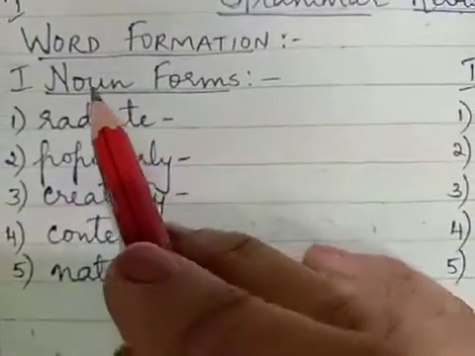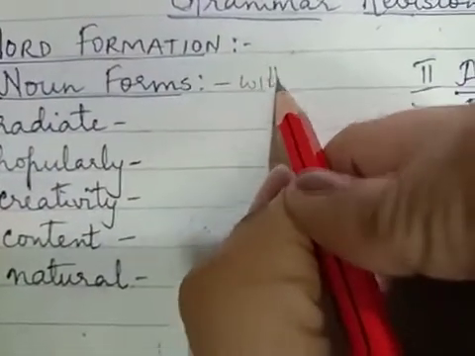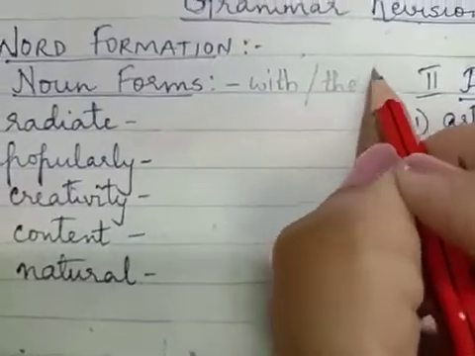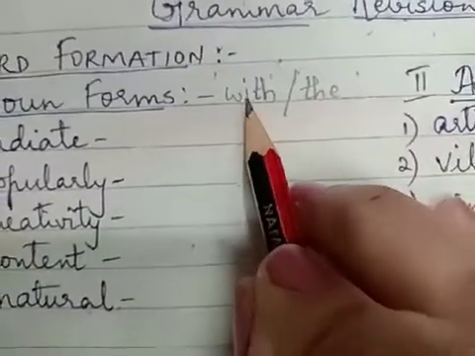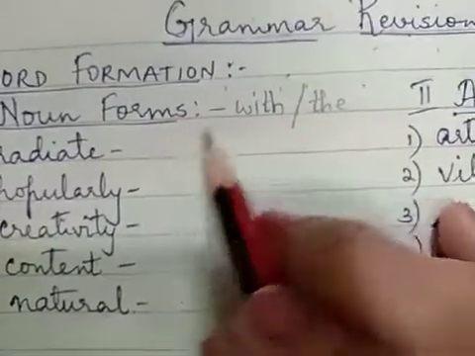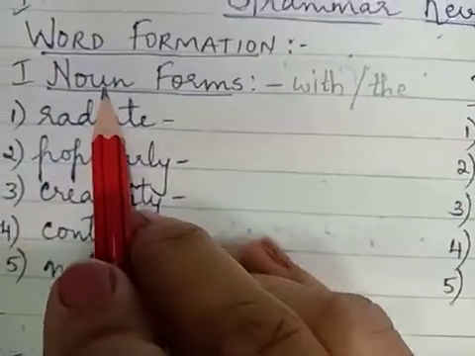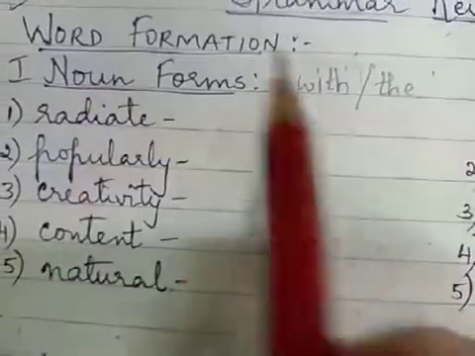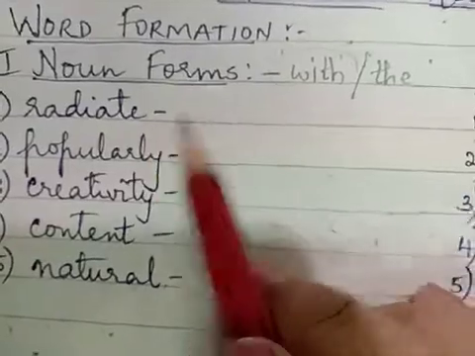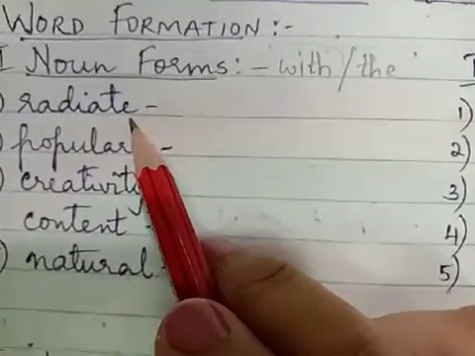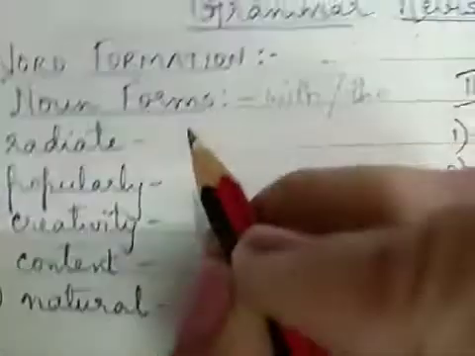Just a few examples. When you form nouns, you should either remember the word with or the word the. Okay, so this is your clue. Clue in the sense this word should be in your mind. You're not supposed to write the word here. So when you use this word and say the word along with it, it gives you a clue as to how you will get a noun form. For example, when I say radiate, I will either say with radiation or the radiation, the sun's radiation. So radiation becomes the noun. So you're adding a suffix ion.